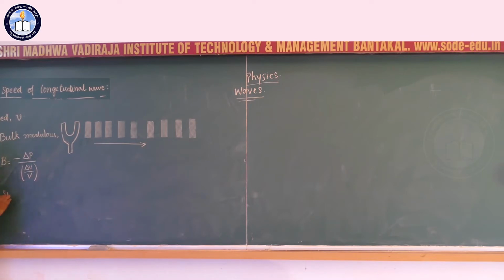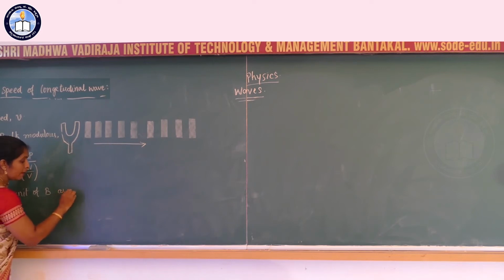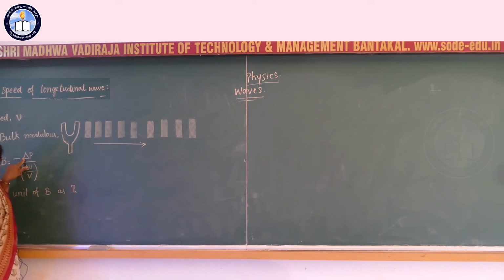SI unit of B. The SI unit of bulk modulus is the same as that of pressure, because in the numerator we have the expression for pressure, delta P, and the SI unit is Pascal. In the denominator we have delta V by V, which has no unit. Therefore, the SI unit of bulk modulus B is Pascal.